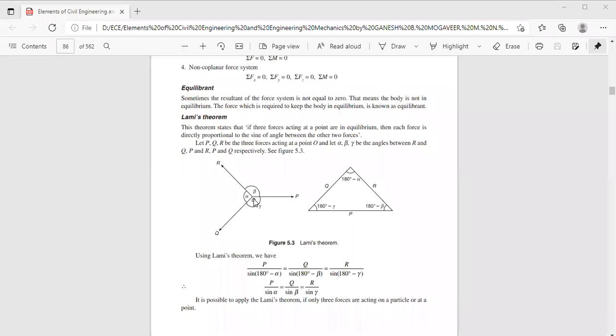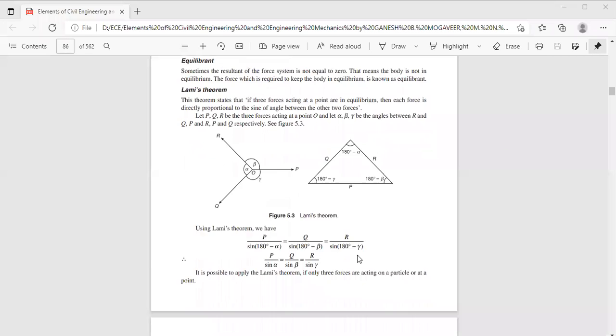Now, let us say three forces P, Q and R are acting at a point O, and the corresponding angles between these forces are alpha, beta, gamma respectively. So by using Lami's theorem, the magnitude of each force is proportional to the sine of the angle between the other two forces, that is P by sine alpha, Q by sine beta, R by sine gamma.